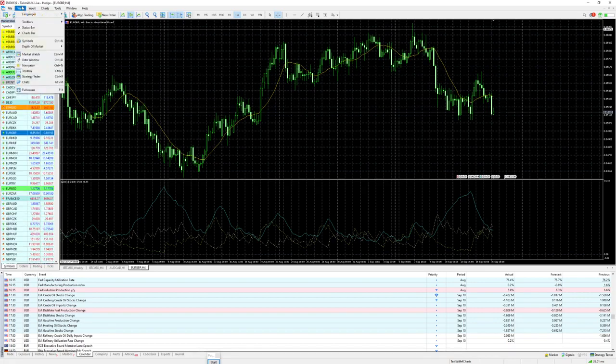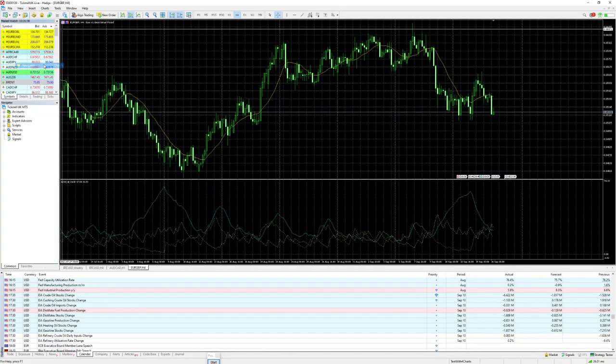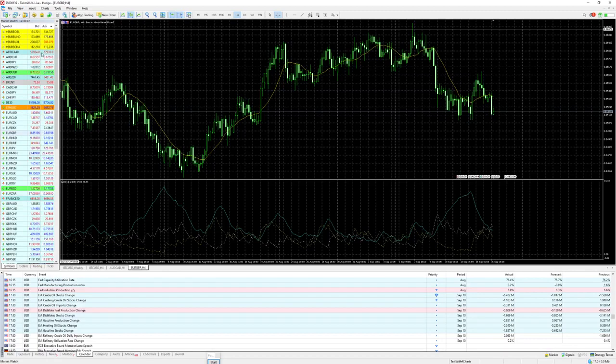That's the data window. And then you have the navigator, and the navigator is interesting for you if you would like to see the accounts and the indicators that you use in the charts, for example, trend, oscillators, volume, and so on. Whatever you need, it's in the navigator window. You have your scripts, the services, the markets, the signals, everything is available there. When you would like to see it, just go to View and open the navigator, or press Ctrl+N. It's the same one. Just click on it and it's closed again. So that's it for the View field.